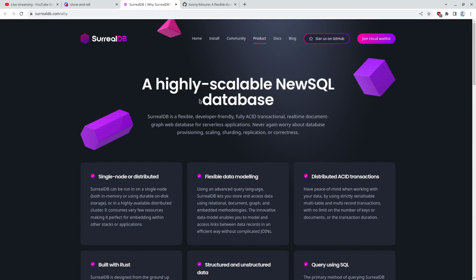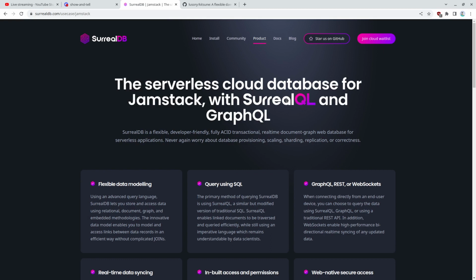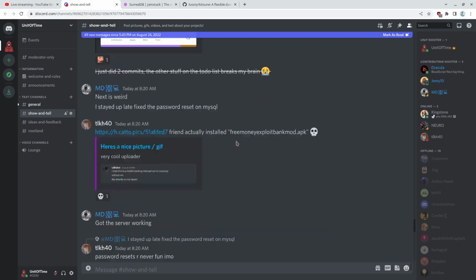There's Go bindings as well. Oh nice. Oh, SurrealQL. Oh, it's a graph database. I don't know if it's free. They have a cloud waitlist right now, so I think that maybe they're in some closed beta or something like that. I like every time he posts a picture, it's like very cool uploader.